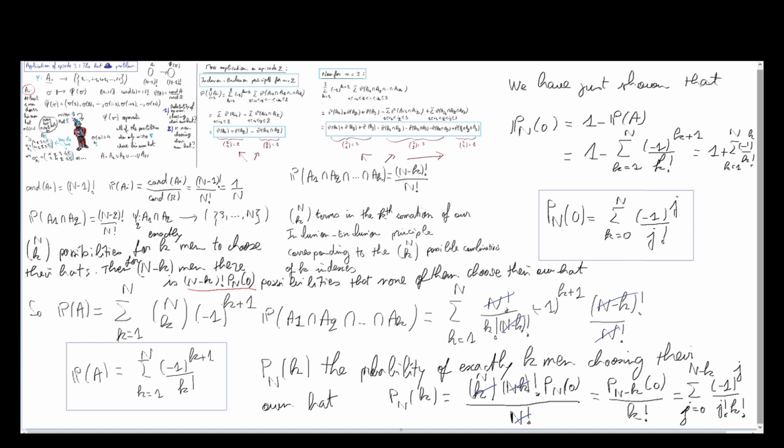So this is the answer for the second question,